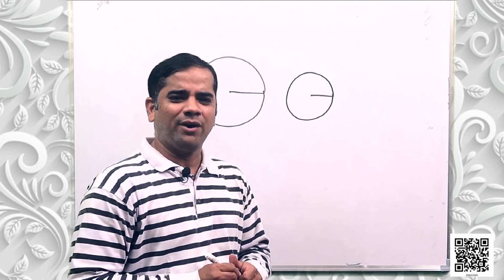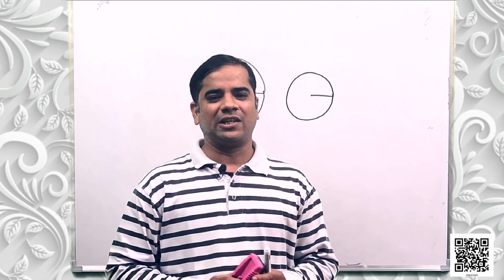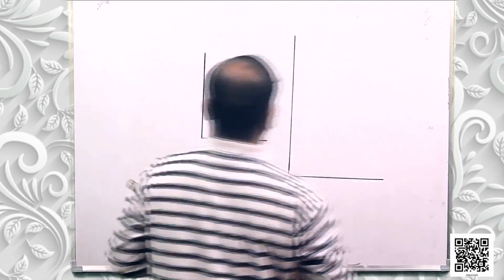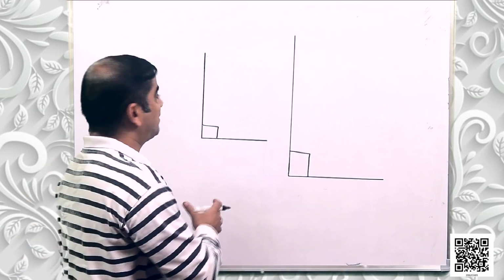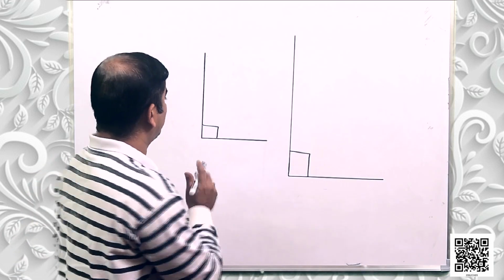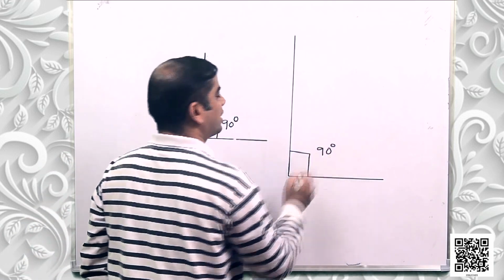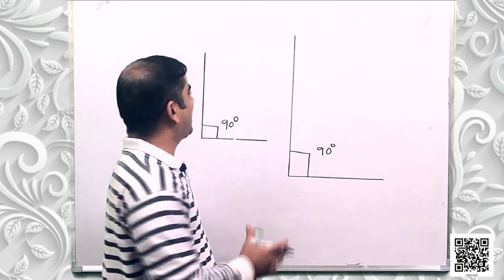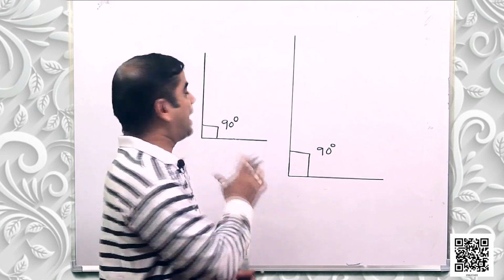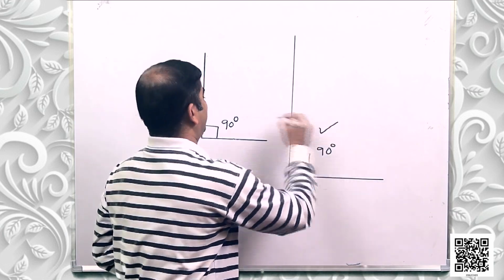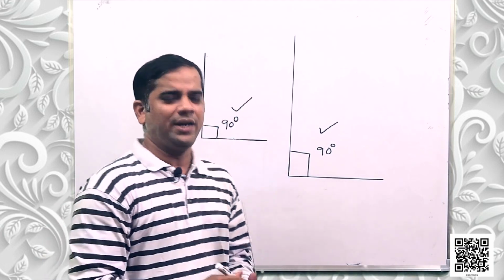What about postulate 4? Postulate 4 says that all right angles are equal to one another. Let's check it out. See, these are two right angles. They have sides of different length, but the value of the angle is 90 degrees. So the right angles may differ in their sides, but the value of the angle included by both the sides is the same, that is 90 degrees. So all right angles are equal to one another.